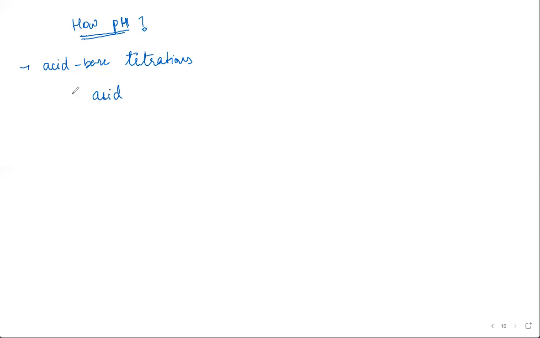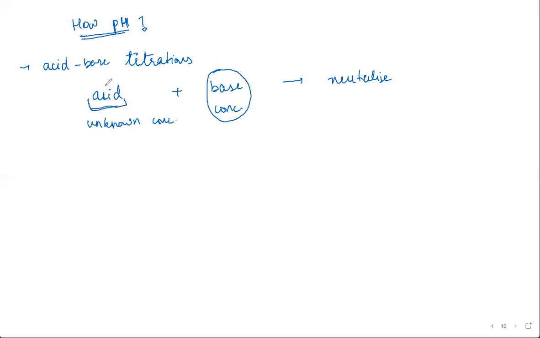Correct, absolutely. So you have acid of unknown concentration. Then you take a base whose concentration you know. Then you neutralize it.